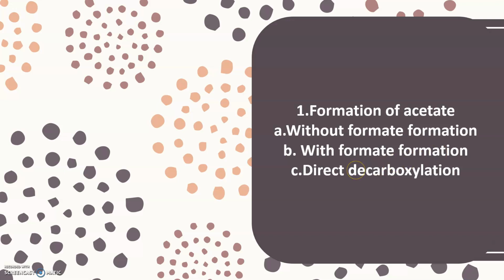Pyruvate forms acetyl-CoA, producing acetyl phosphate plus formate along with H2 plus CO2. Then the direct decarboxylation method: pyruvate produces acetaldehyde along with CO2.